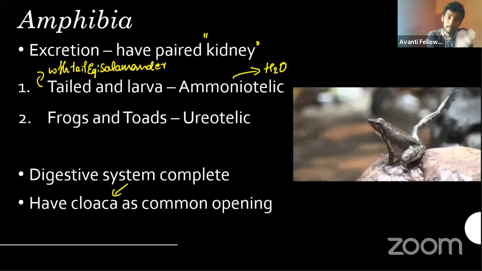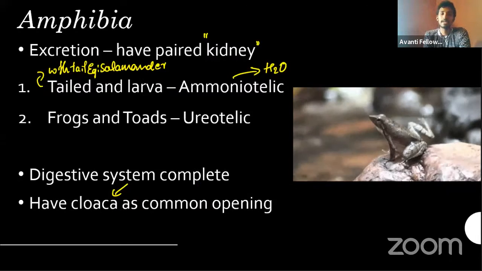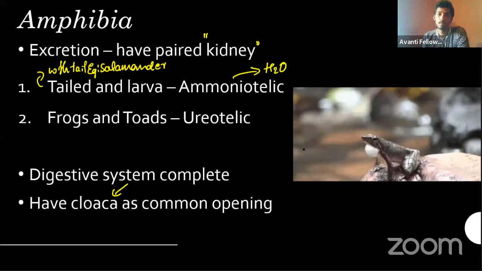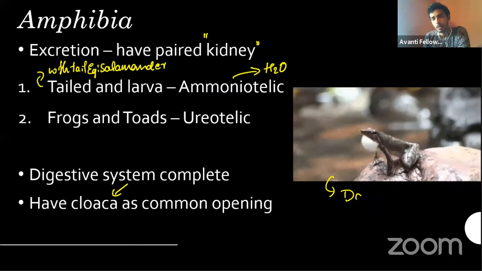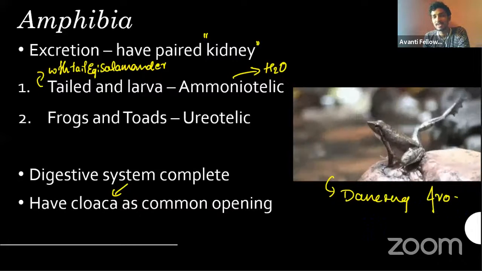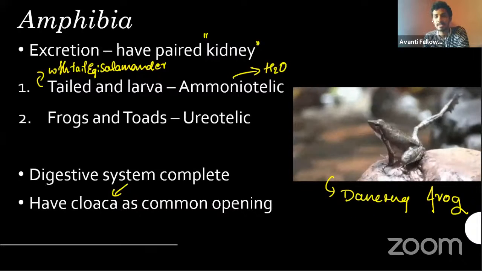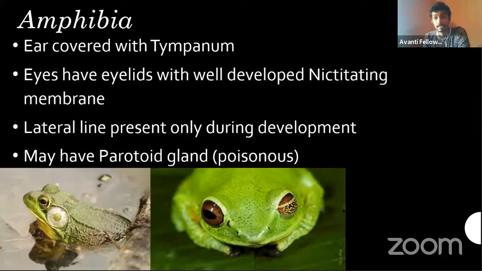Okay, but when you come to the amphibia, even though they have a complete digestive system, they do have the cloaca, or the common opening. As I already told you, this is actually a dancing frog. They do dance, this kind of dance, for the mating season. So, dancing frog.